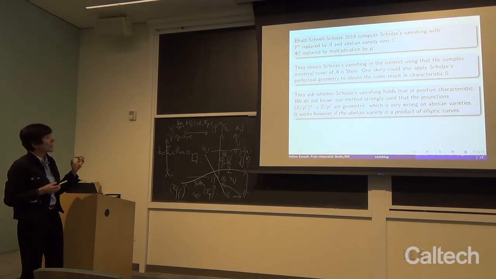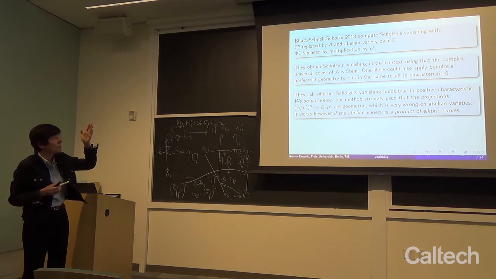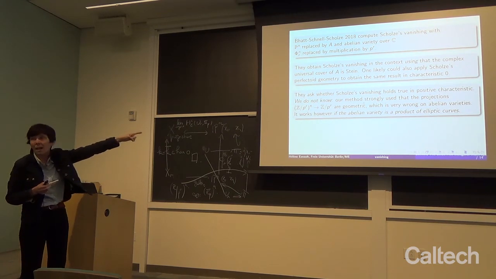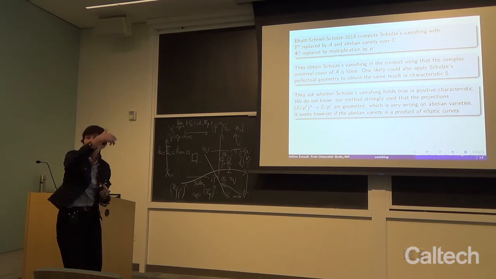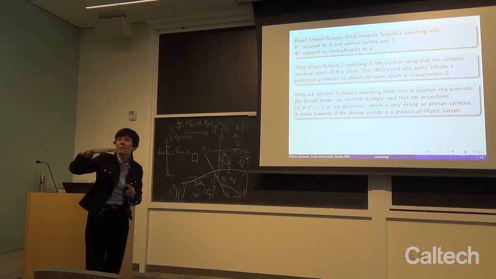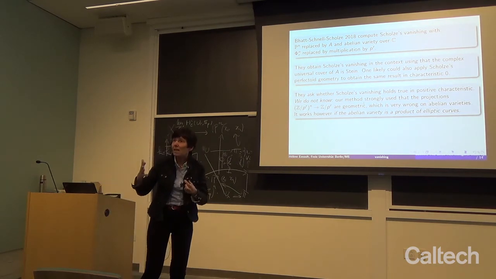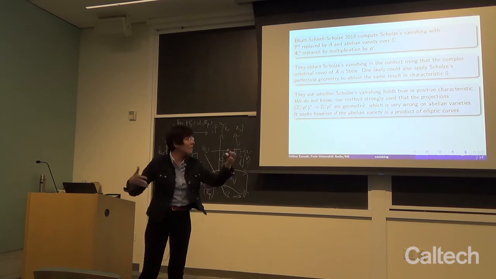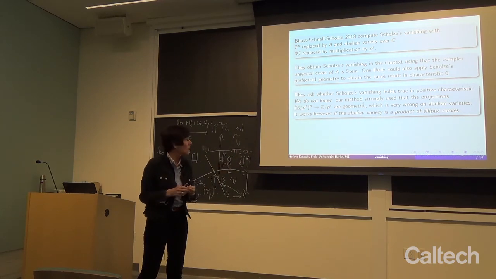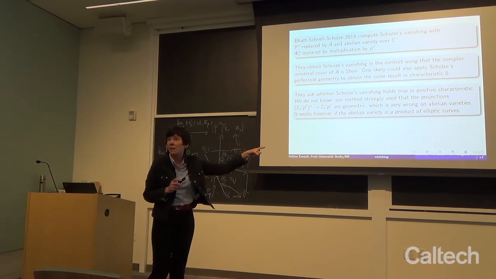And unfortunately, we do not know, because our methods strongly use that the projections here are geometric, while on an abelian variety, of course, the Galois group is the same. It is not the case that you can separate the direction of the Galois group. So the proof here does not work. It does if the abelian variety is a product of elliptic curves.